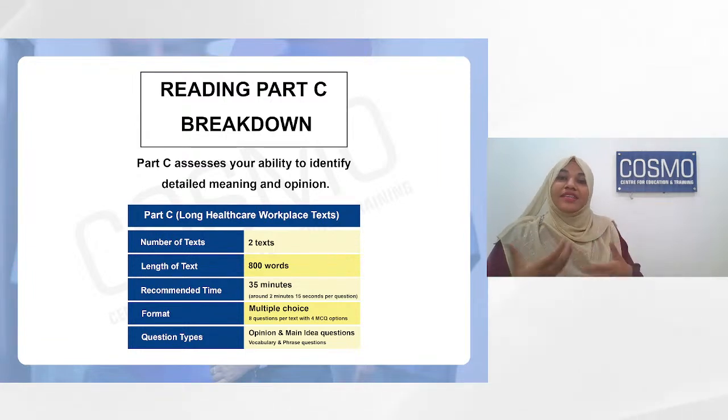Why these questions are very tough is because they are opinion based. You have to think in terms of what is the meaning of the text, what is the author's opinion, is the author agreeing with this, or is the author not agreeing with what is being told by the other researchers.